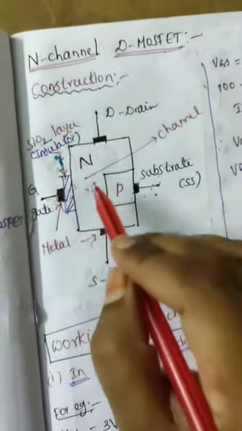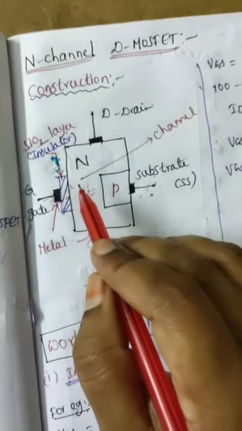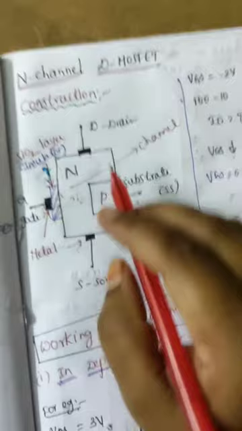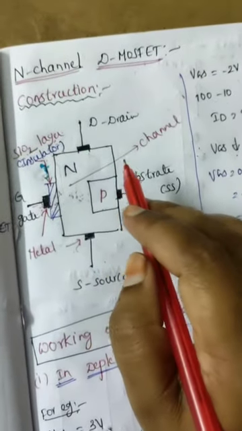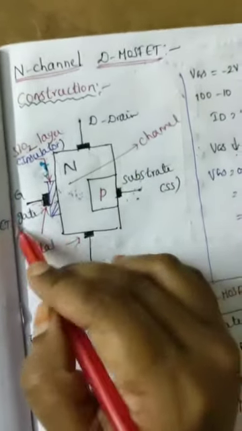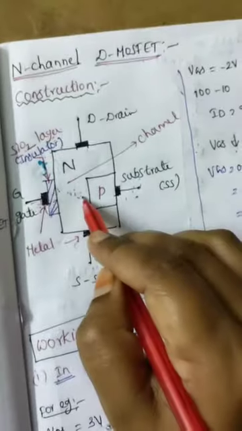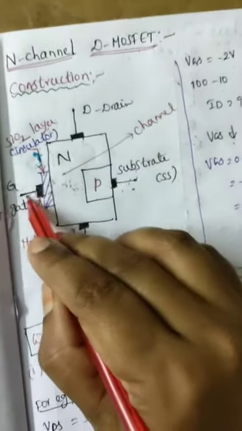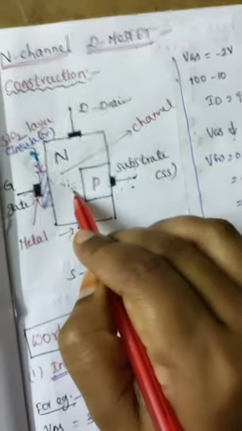That is the main difference; the remaining is entirely the same. Just like in JFET, where the gate voltage controls the drain current, in MOSFET also the gate voltage controls the drain current.